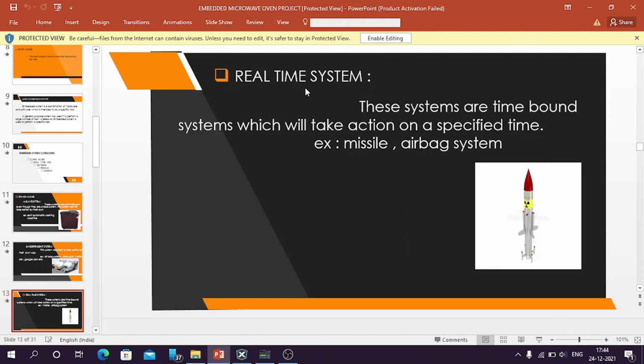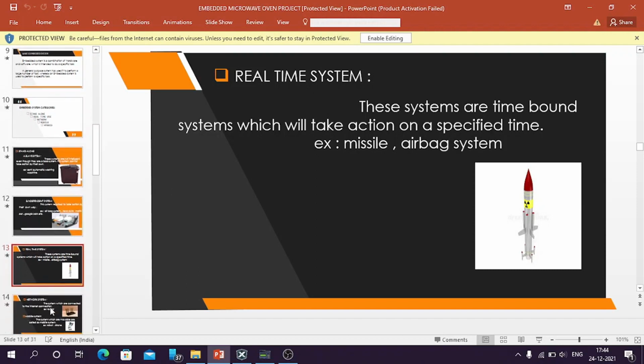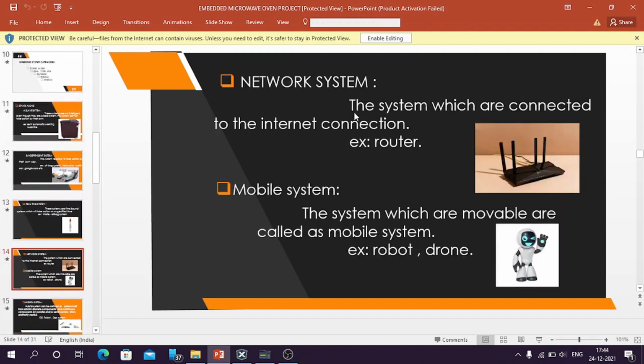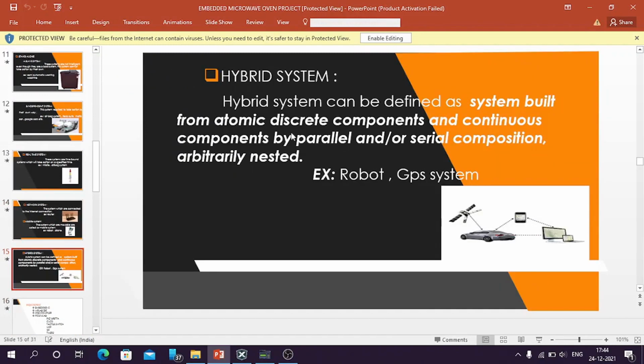A real-time system. A real-time system has a specific time boundary and does an action in a specific amount of time. For example, missile and airbag systems. A network system. The embedded systems which are connected to internet connections are called network systems. For example, routers. A hybrid system. A hybrid system is a combination of all the above embedded systems. For example, robots and GPS.